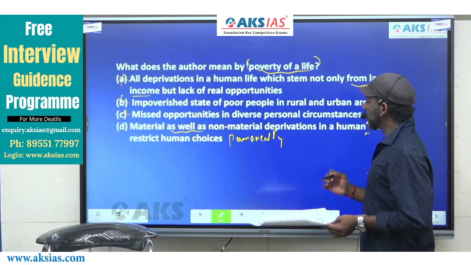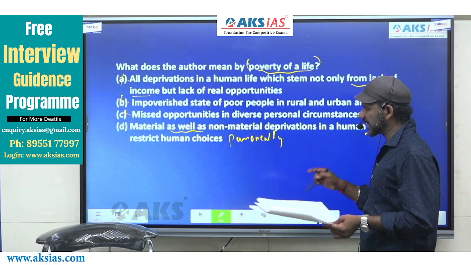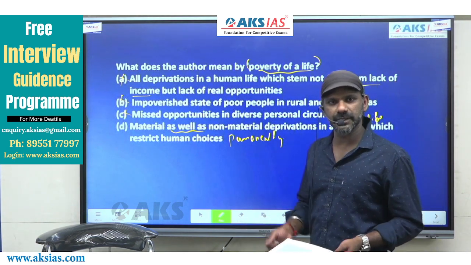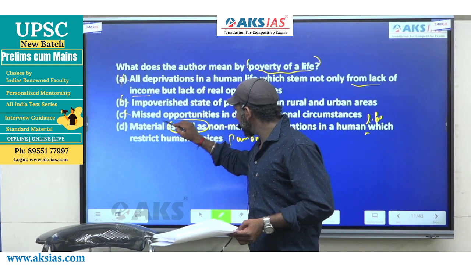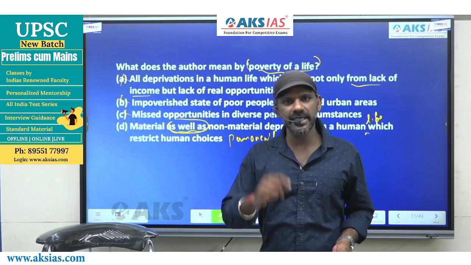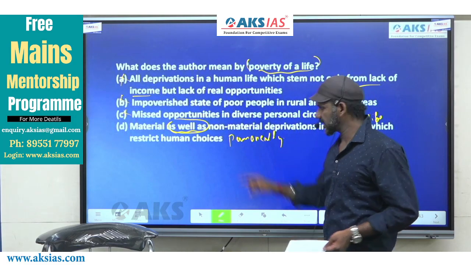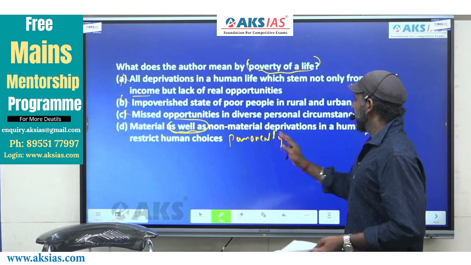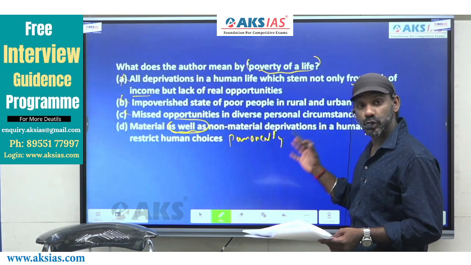Material as well as non-material deprivations in a human life which restrict human choices permanently. How many entities are talked about here? Two entities are talked about, connected by the support indicator "as well as". There we have a support indicator, "not only but also". That means two entities are there. Here also we have a support indicator, "as well as". That means two entities are there. Material, one, as well as non-material deprivations in a human life which restrict human choices.